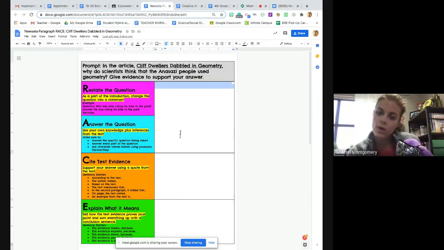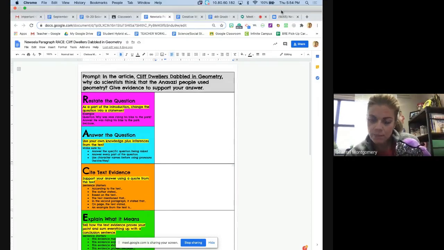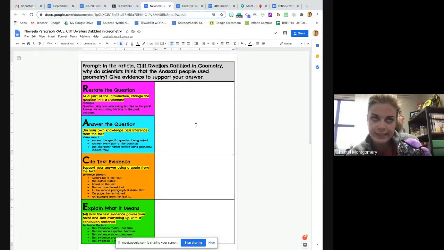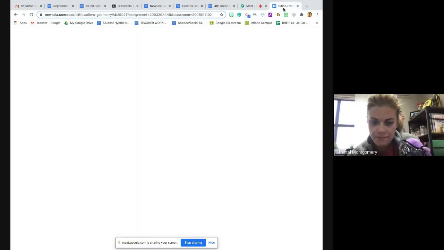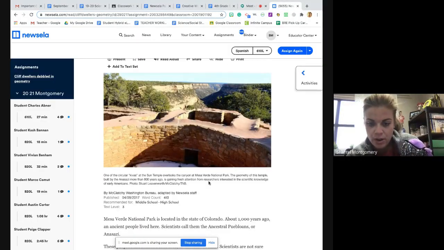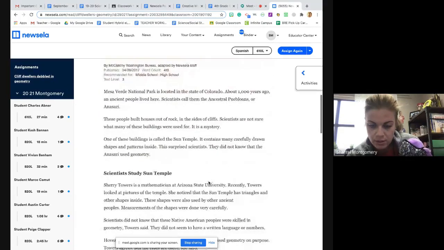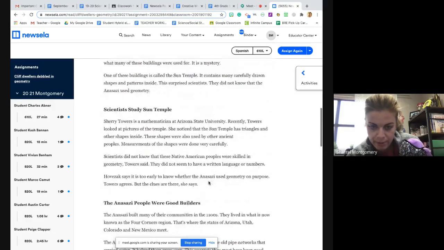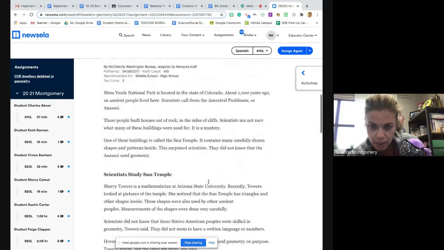Once you have your restate and once you've answered the question, there's actually a couple answers to that question that you could say, because in the article it gave you a couple examples. But let's say for your evidence, maybe you want to say in your answer that you can tell by looking at their homes that they lived in. To give evidence for that, let's go to the article and see where they talked about how those people used geometry while building their homes. Let's see here.